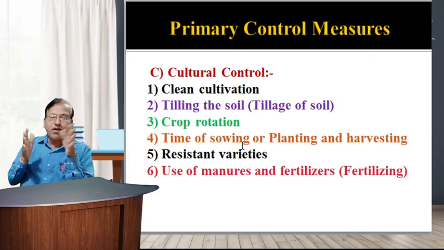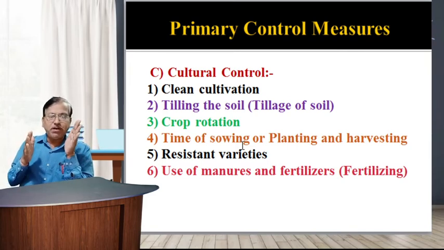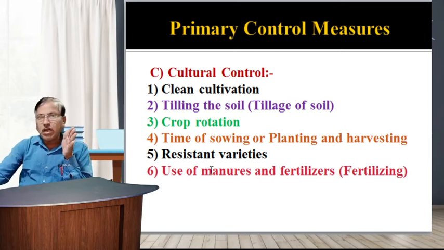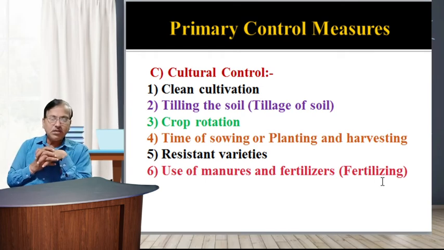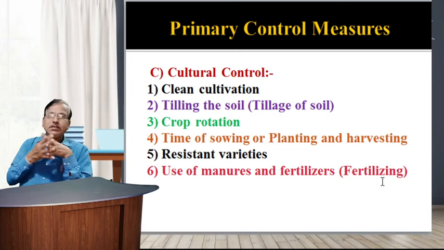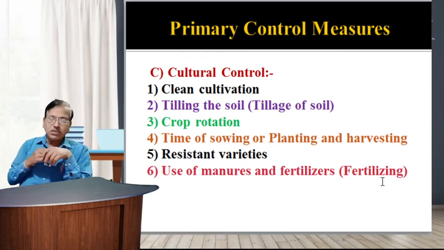Use of crop varieties resistant to pest or disease is considered a sustainable solution, particularly in low input oriented cropping systems. Next, six is the use of manures and fertilizers. This is fertilizing. In this method, use of manures or fertilizers increases the yield of crops in the farm, which is economical. It is a most important method. The use of different kinds of nitrogenous fertilizers in some soil types increases the susceptibility of sorghum to damage by insect attack due to simultaneous plant growth.